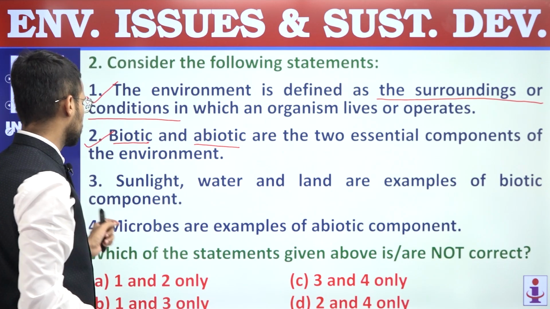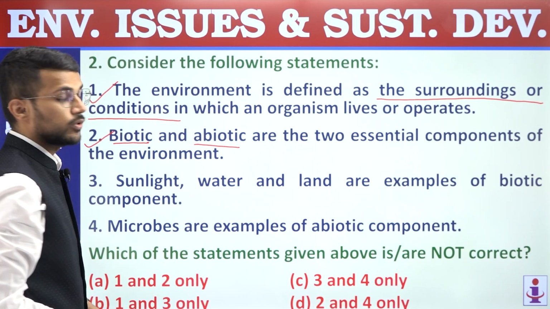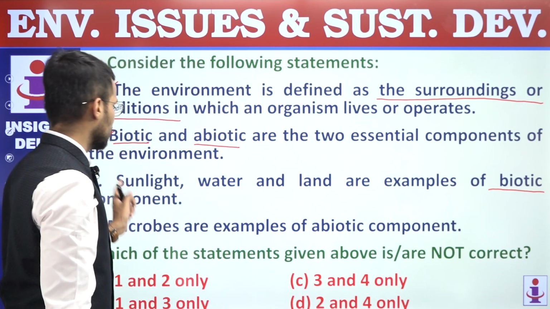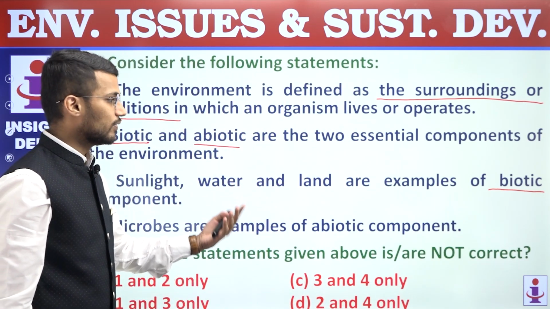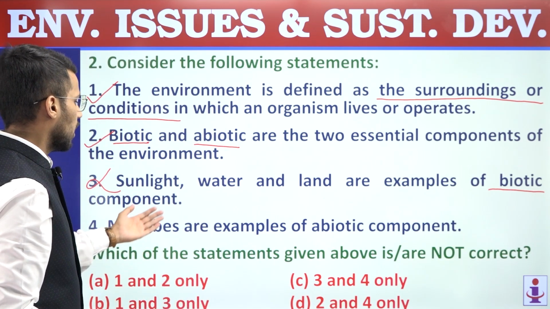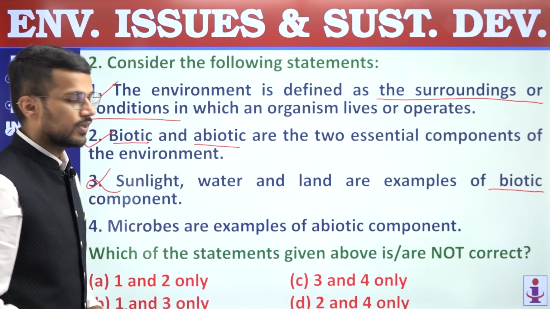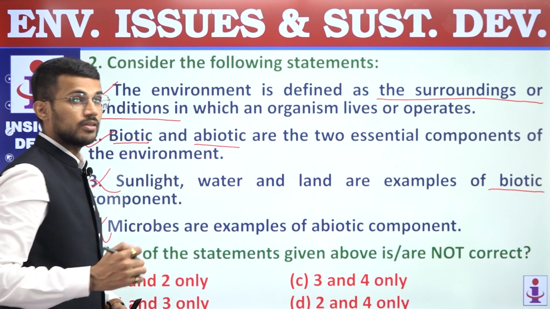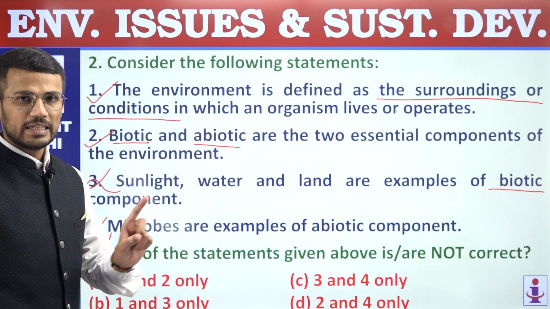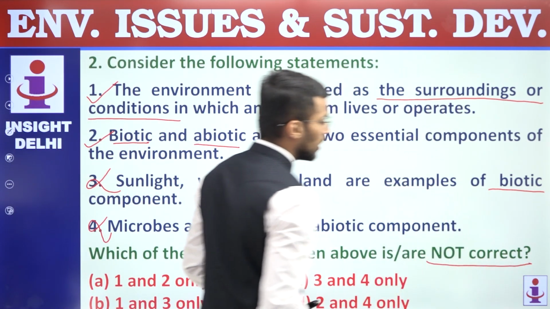Third, sunlight, water and land are examples of biotic components. So biotic components are living components, but sunlight, water and land, we know that they are not living, they are non-living, and that's why the third statement becomes incorrect. Fourth, microbes are examples of abiotic components. Abiotic components are non-living components, and microbes are not non-living, they are living or biotic components, and that's why the fourth statement is also incorrect. Now the question is asking us to find out statements which are not correct.